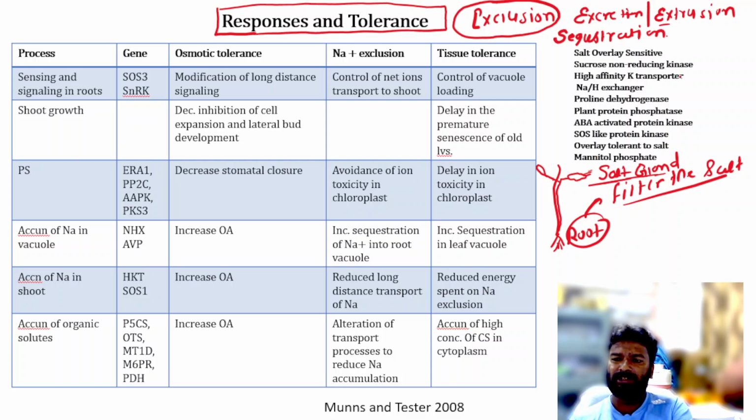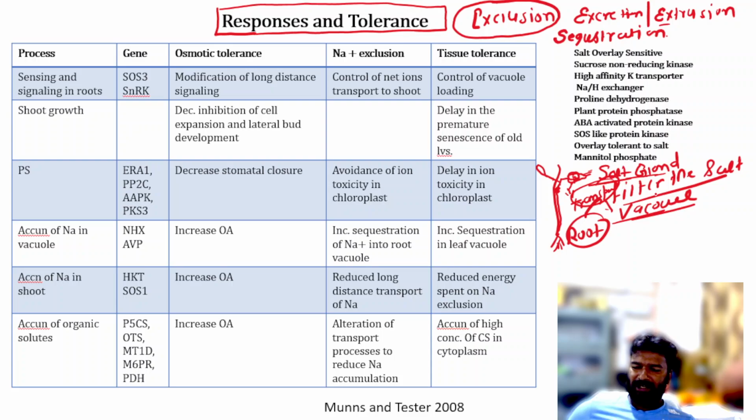And the third is sequestration. When the ions reach the cells or the organs, they can be transported by channels to the vacuoles. So this is called sequestration.